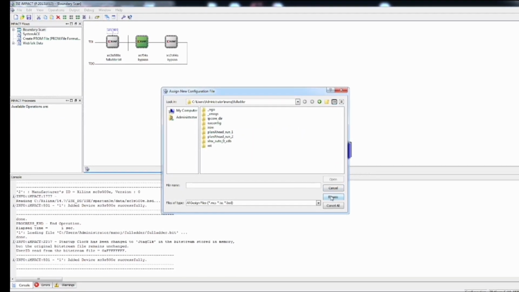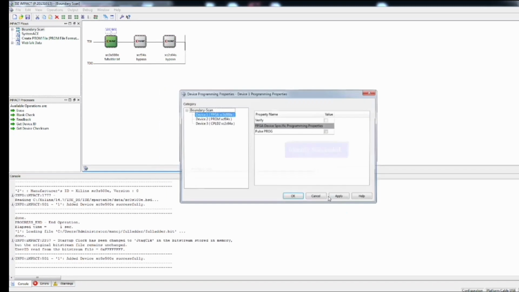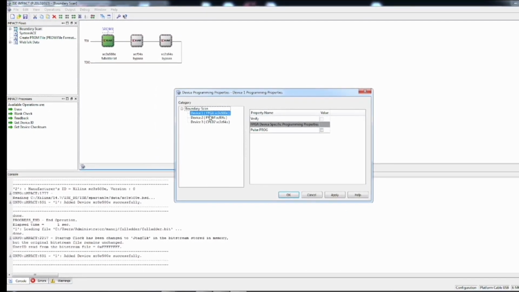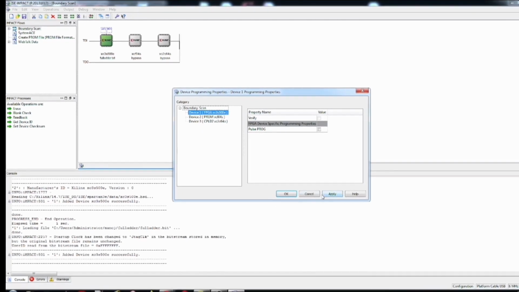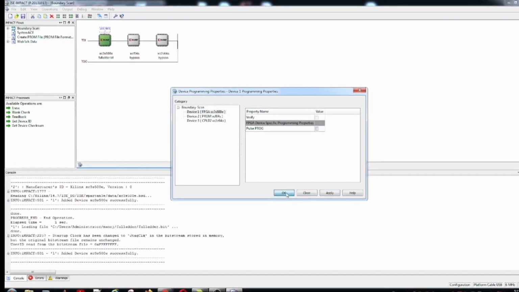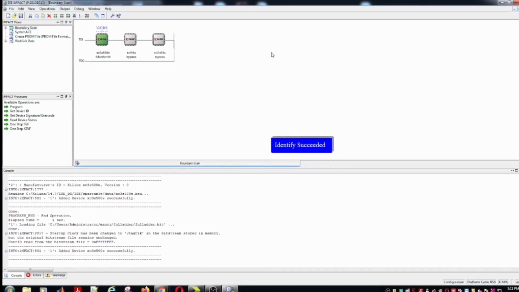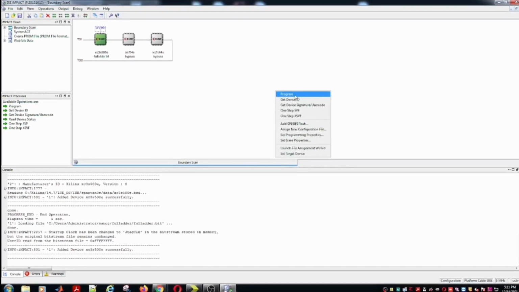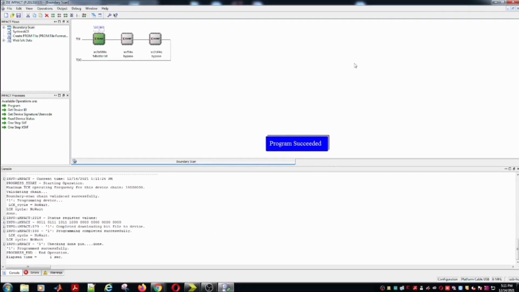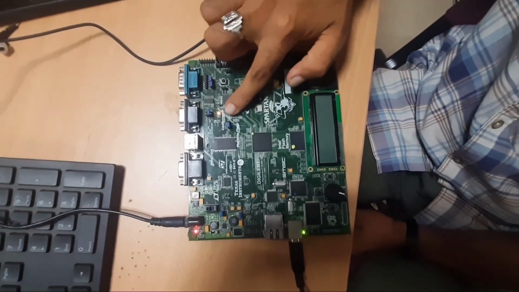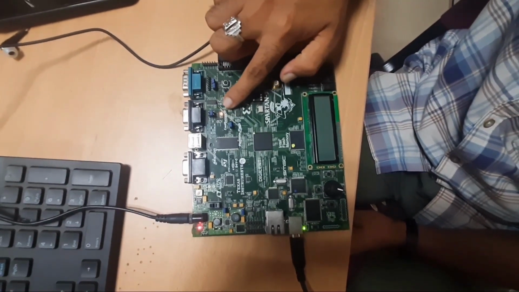You simply click on bypass, and once again, now you apply, that is the family type of the device that we are using, that is 500E, and then you click on apply and then OK. Now you have to right click and then load the program. Then you can see it's being programmed. Once you are done with that, it will show as dumped.